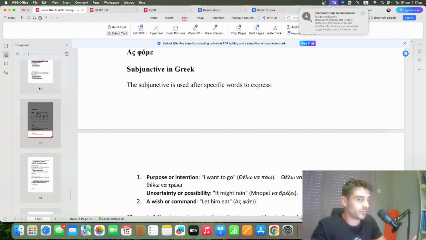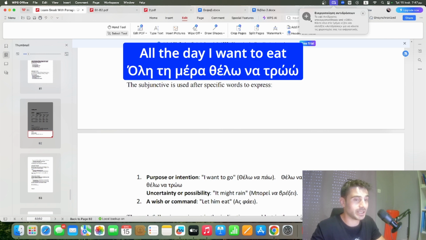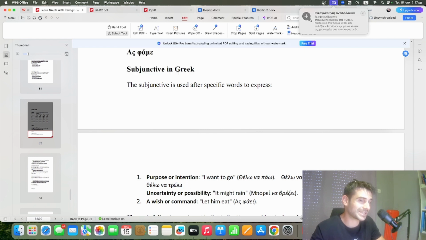But if the phrase was like I want to eat all day, okay, all the day I want to eat, it will be όλη τη μέρα θέλω να τρώω. So here we use the continuous form of the verb because όλη τη μέρα means that something will be happening continuously. All day I want to eat. Okay, I want to do something continuously.